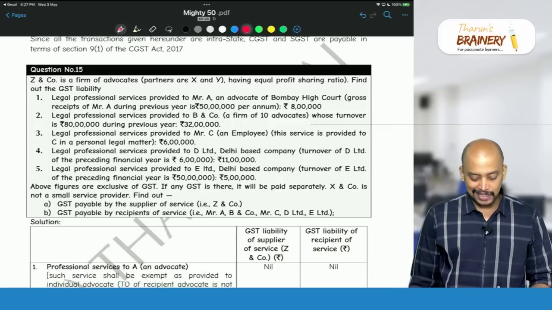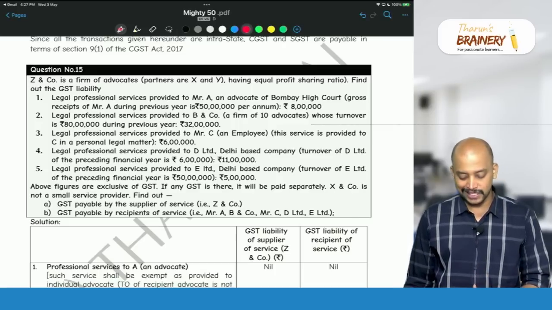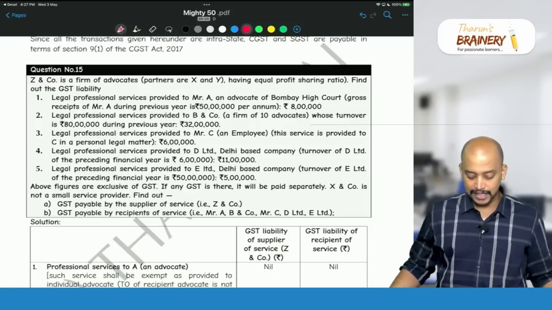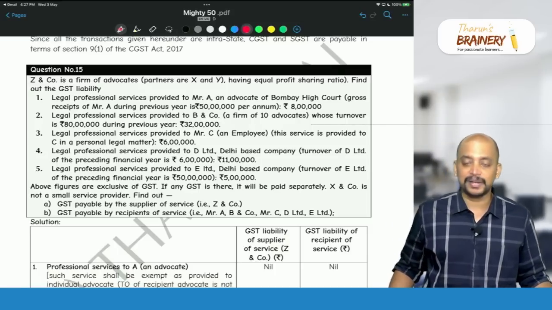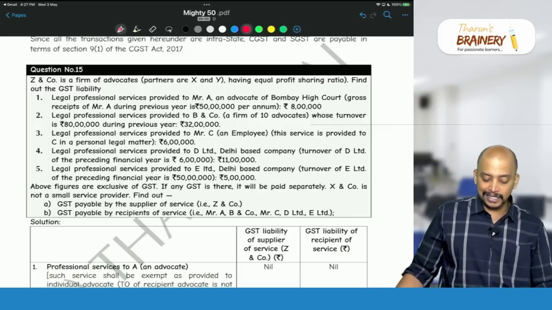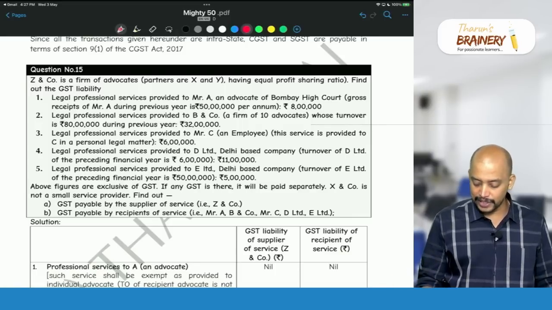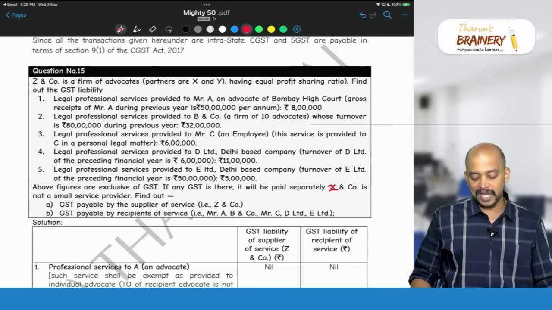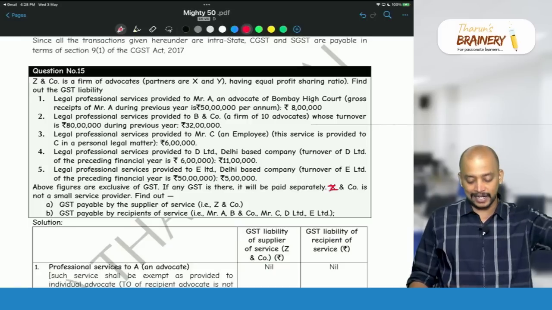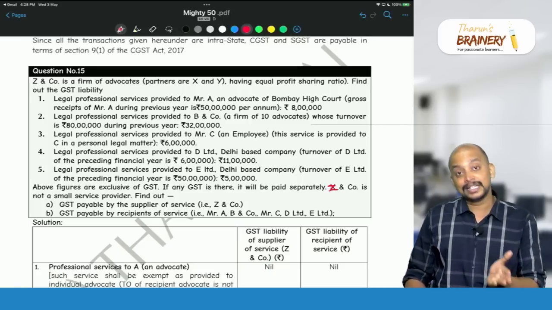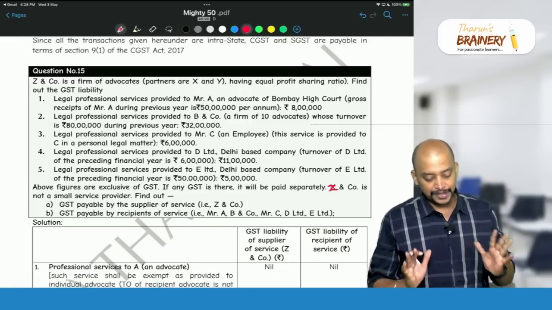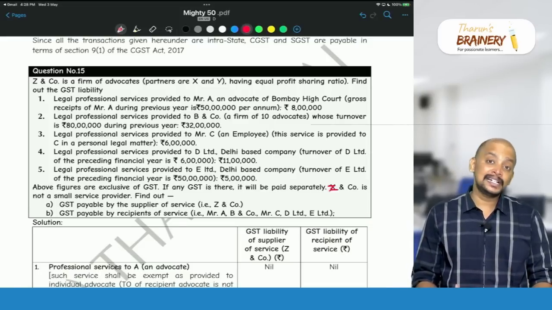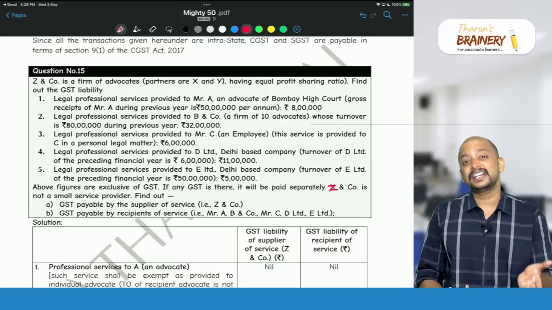so supplier, above figures are exclusive of GST. See the below information, last paragraph. Above figures are exclusive of GST. If any GST is there, it will be paid separately. ZN Company is not a small service provider. Find out GST payable by the supplier of service, that is ZN Company, and GST payable by the recipient of service. Okay. So first, advocate services will be either exempted or covered under RCM.